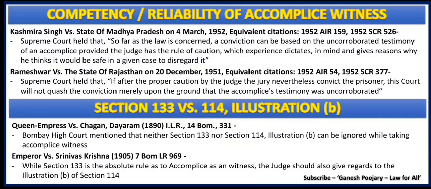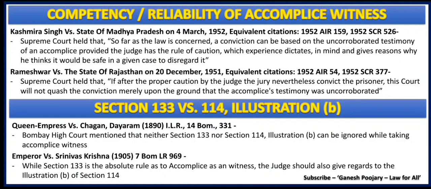Now let's move to a little more specific discussion. The competency or reliability of accomplice witness was discussed in Kashmira Singh versus State of Madhya Pradesh and Rameshwar versus State of Rajasthan. It was not specific to section 133 and 114 illustration B. But I have the next two case laws which are specifically on section 133 versus section 114 illustration B. Now the question is, which one is very important?